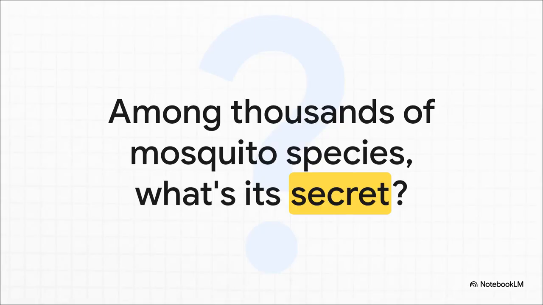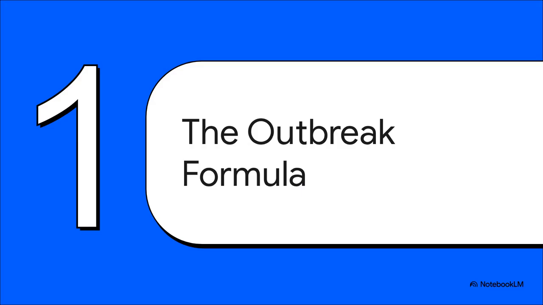So what is its secret? What makes this one species so incredibly good at its terrible job? It's not just random chance, that's for sure. There's actually a science to being a superspreader, a very specific formula that turns an insect into a massive public health threat. And that formula has a name. It's a concept that scientists use to figure out the risk of an outbreak, and it is the absolute key to understanding the secret weapon of Aedes aegypti.